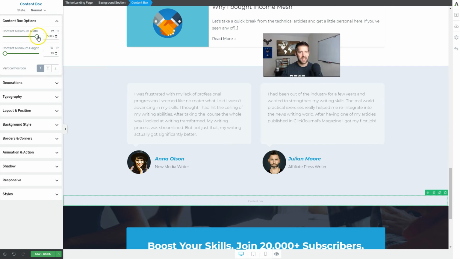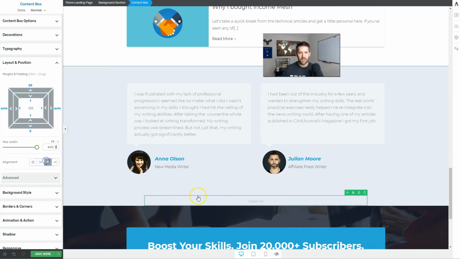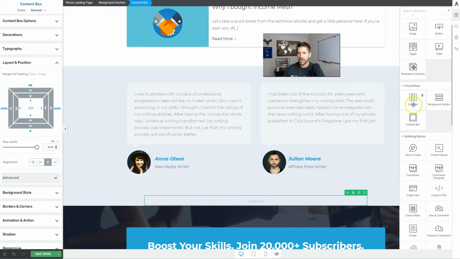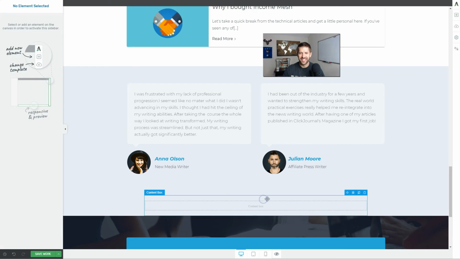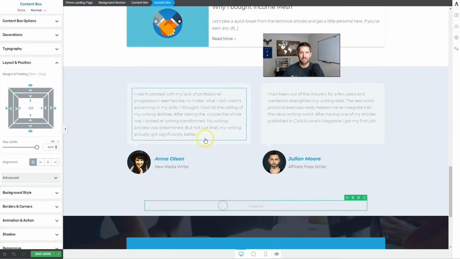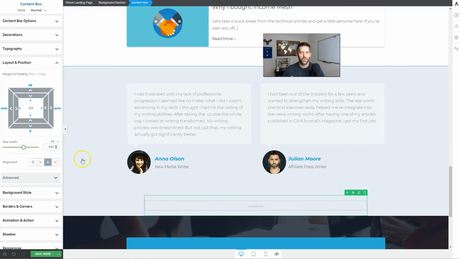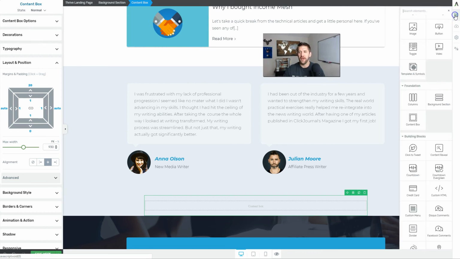So a content box is basically just a place for you to put stuff. I'm going to go ahead and put this here, center it in the middle of the screen. Now this is a blank canvas for me to put stuff into and format it. Within a content box, I can put another box. It's going to sound a little silly, but you'll see what I do as I make it through. What this allows you to do is build anything you want to build. If you want to build a testimonial box or a guarantee box, it's all going to be built out of a combination of boxes. Let me show you one that I've pre-built.